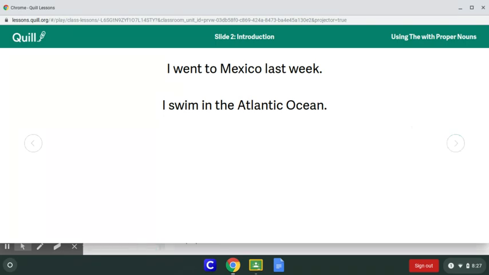So what we're going to talk about this time is examples such as these. As opposed to the shirt and the store and the phone we talked about in the last couple of sentences, these are proper nouns. They're capitalized. So our first proper noun is Mexico. I went to Mexico last week. And then we have I swim in the Atlantic Ocean. The proper noun being Atlantic Ocean.